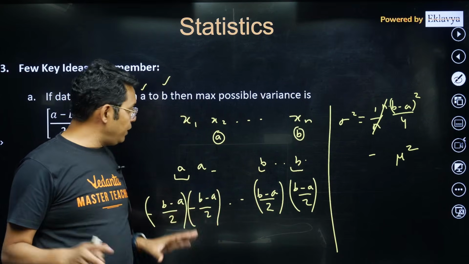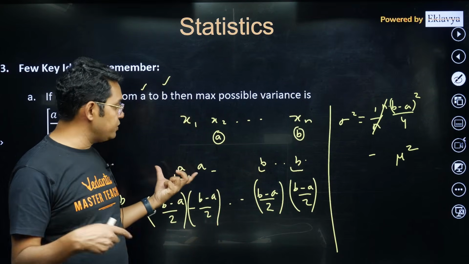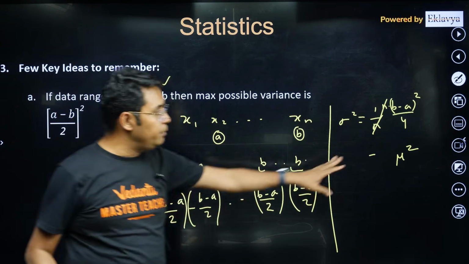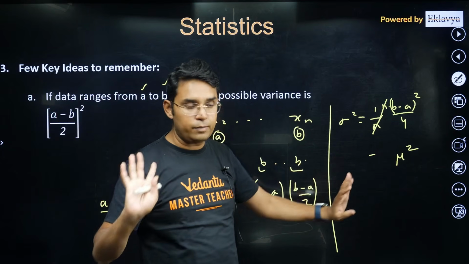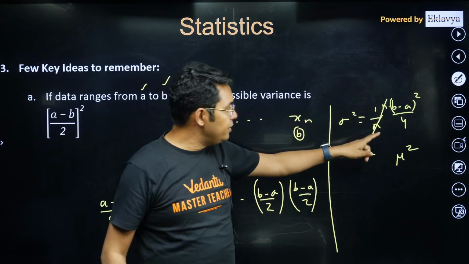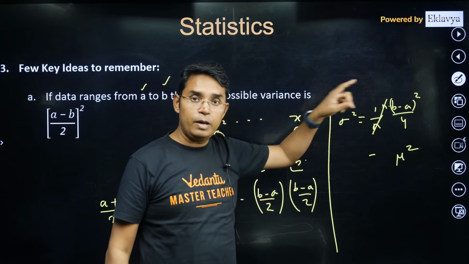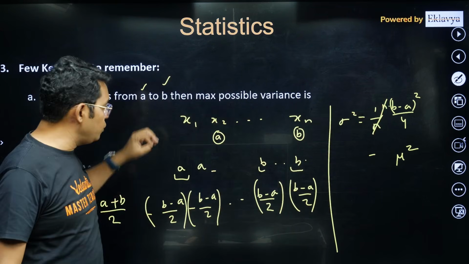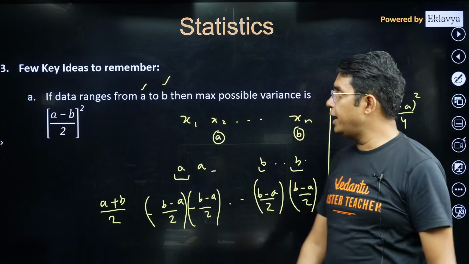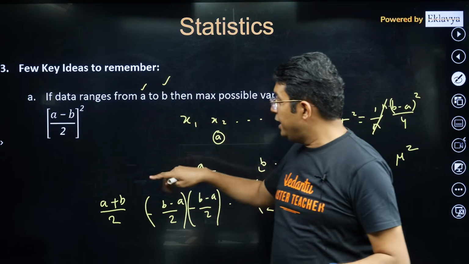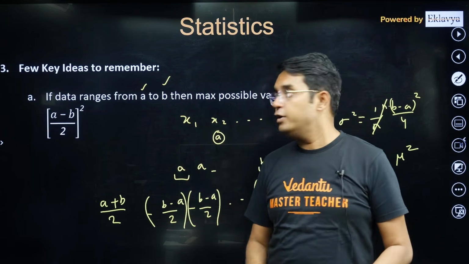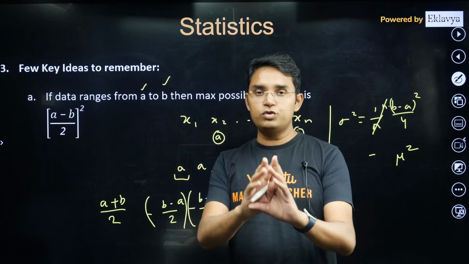But whatever number of times you take a or b, mu will be either 0 or non-zero, but mu square will always be positive or 0 at most. So in that case, your maximum value of variance will be (b minus a) whole square by 4, and that will happen if you take an equal number of a's and b's. That is all from my side. I hope you have understood. So what I have said is, if your data are from a to b, then your maximum value of variance can be ((b minus a) by 2) whole square only.